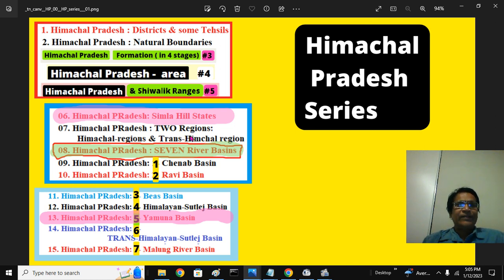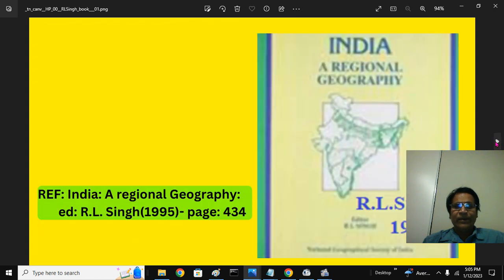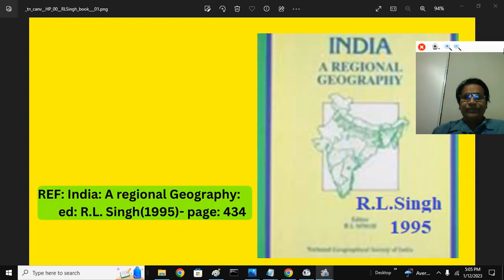Now part 7. There are two regions in Himachal. This is based upon the book India Regional Geography by R.L. Singh, 1995.